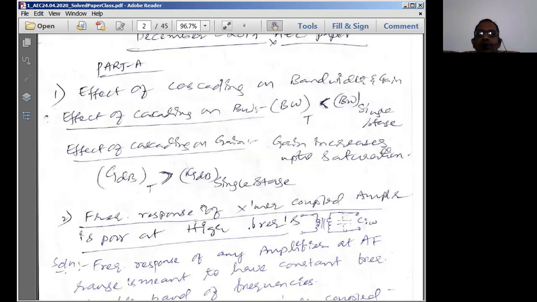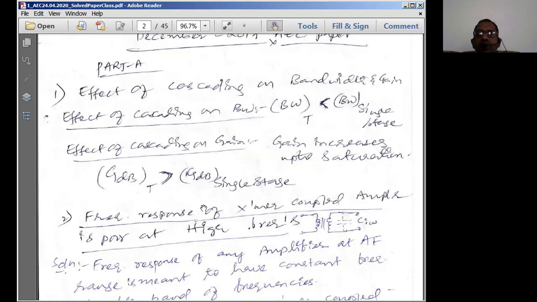We have two analyses in the syllabus. One is with BJT, the other is with the FET amplifier. BJT is a bipolar junction transistor, FET is a field effect transistor. BJT is a current control device and FET is a voltage control device.